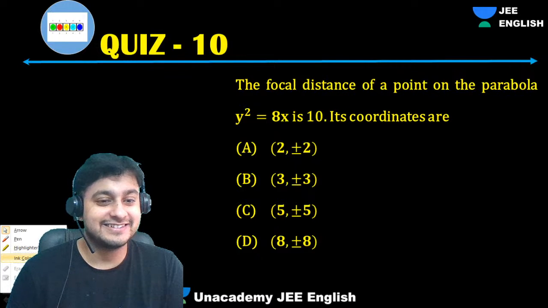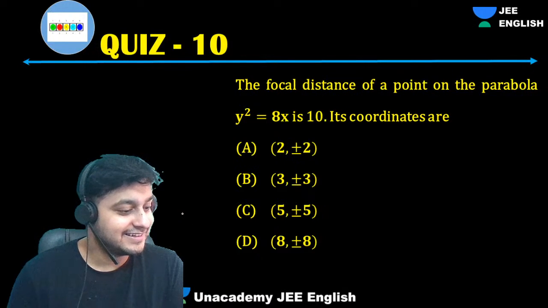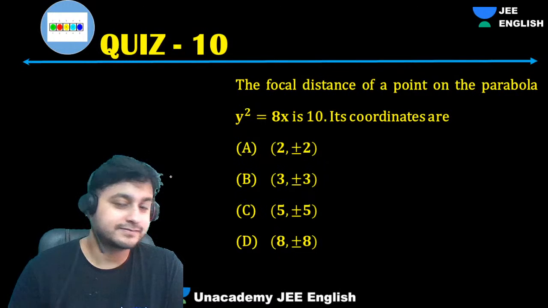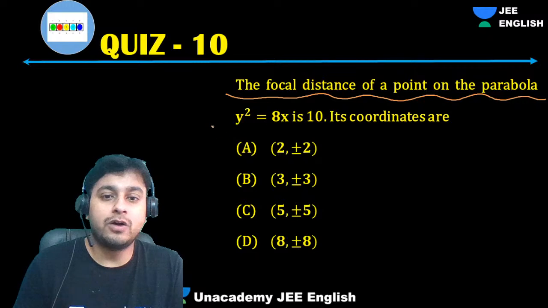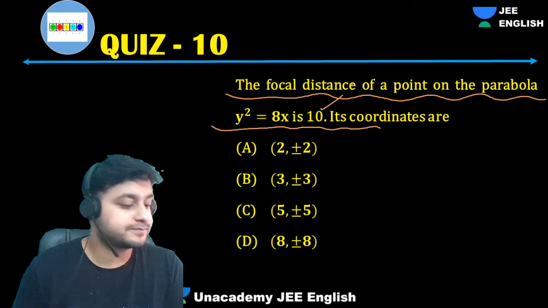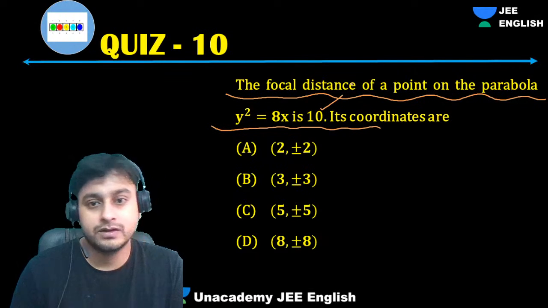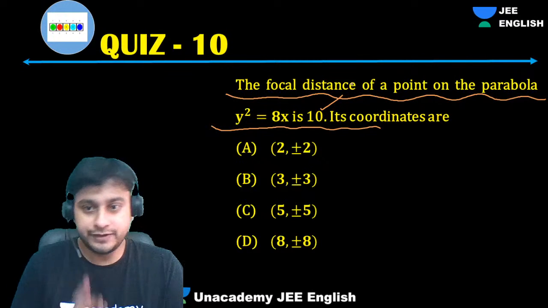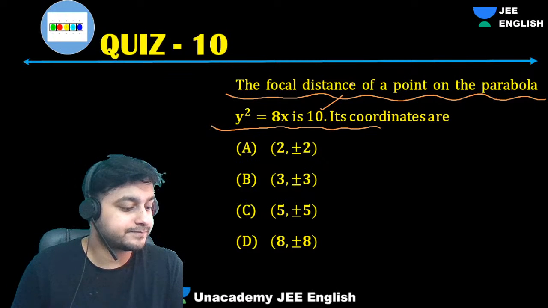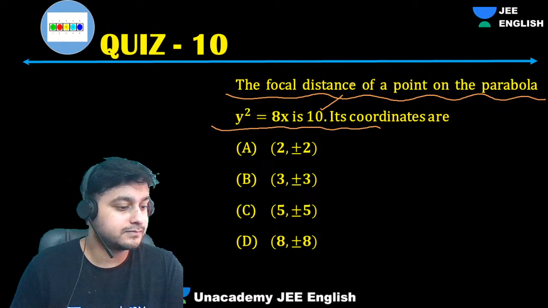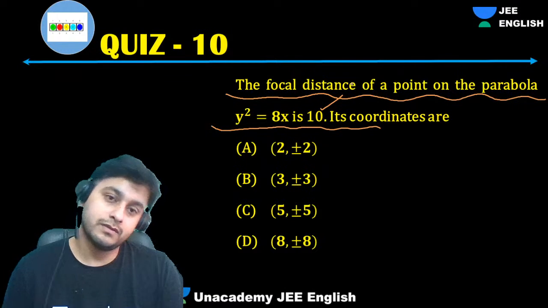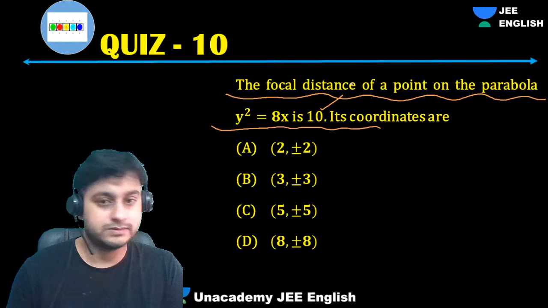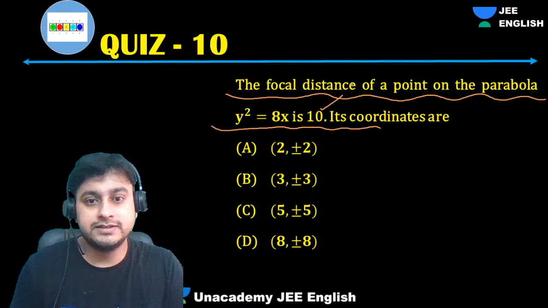Come on, easily you can get it. Focal distance for a point of this parabola from this focus is 10. So we need the coordinate of that point. How will you get it? Focal distance is given.